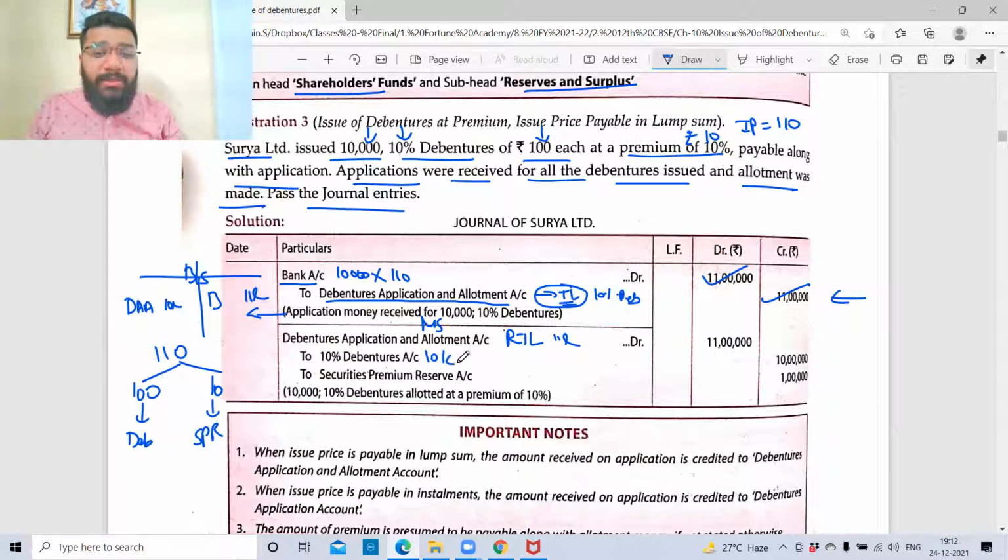So 10,000 debentures into 100, 10 lakh will go to your 10% debenture account, and 10,000 debentures into 10 rupees, which is 1 lakh, will go to your SPR account.